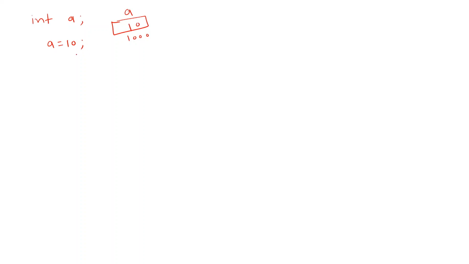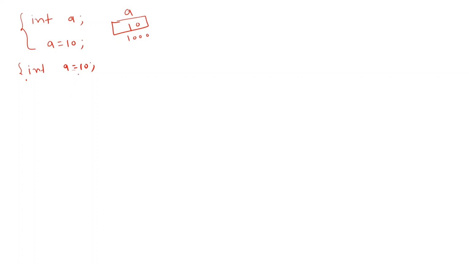These two lines you can also write using a single line, integer a equals to 10. So this statement is declaration as well as initialization, and these two statements are individually declaration and initialization.